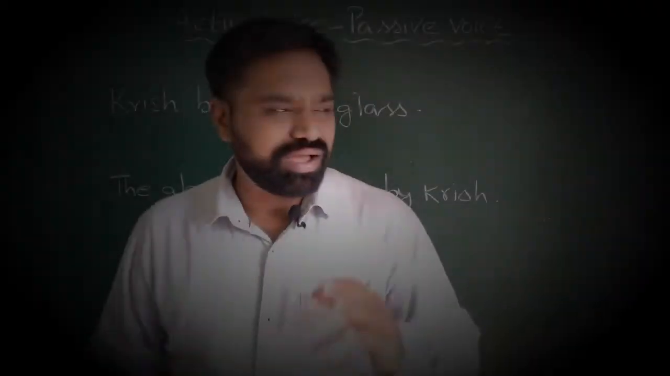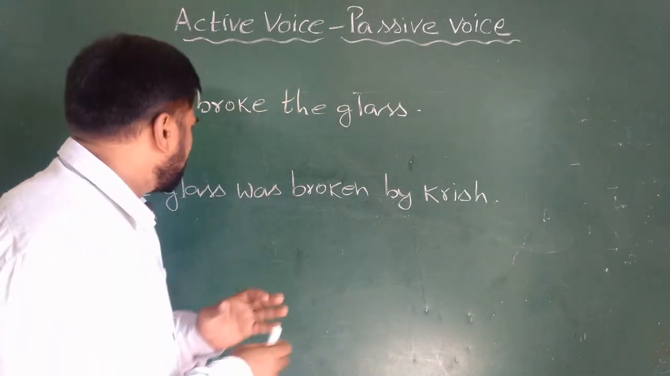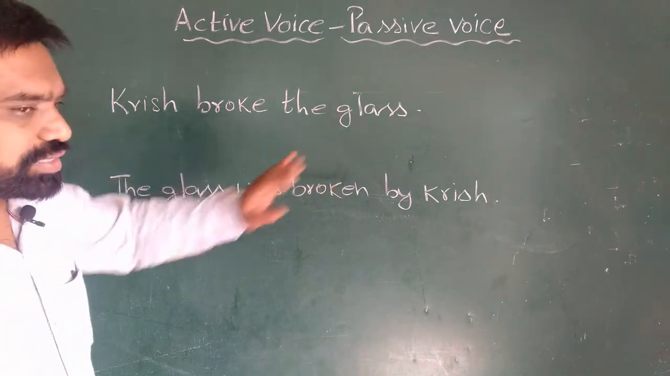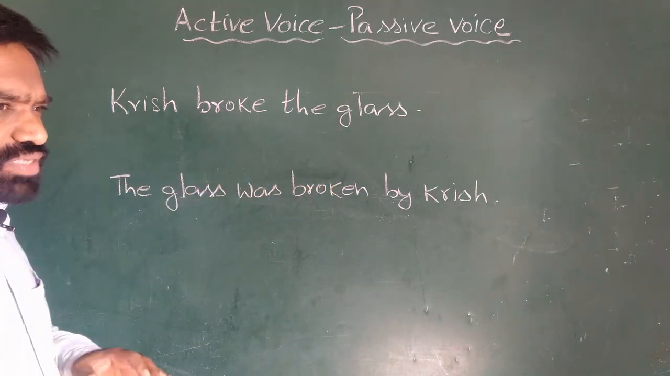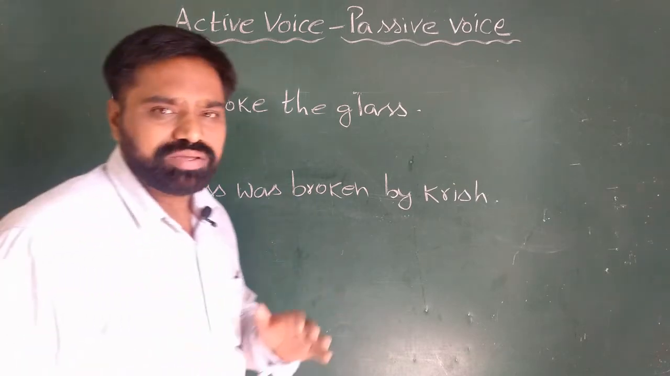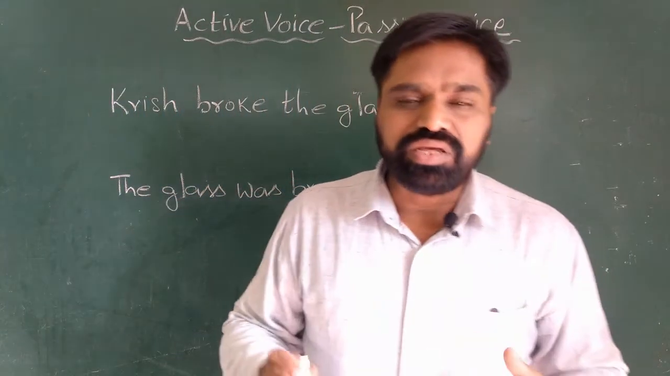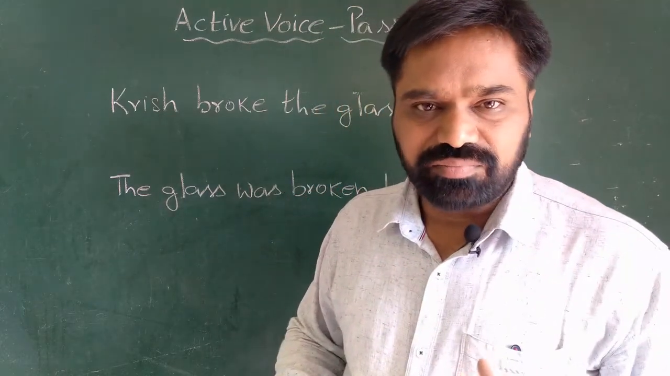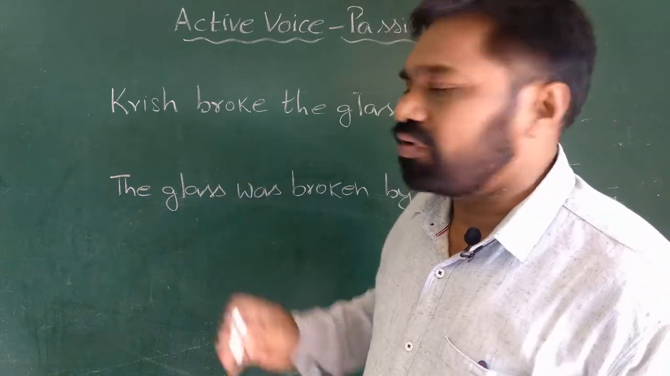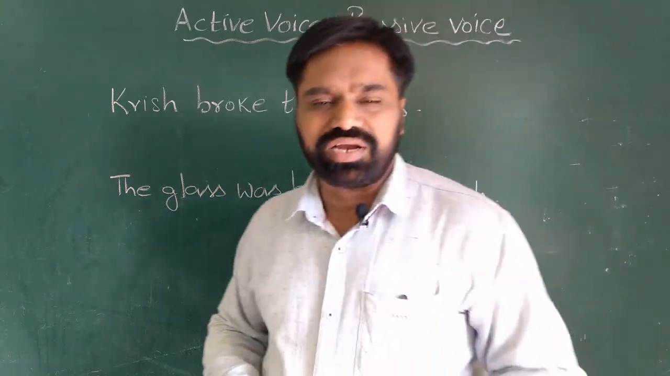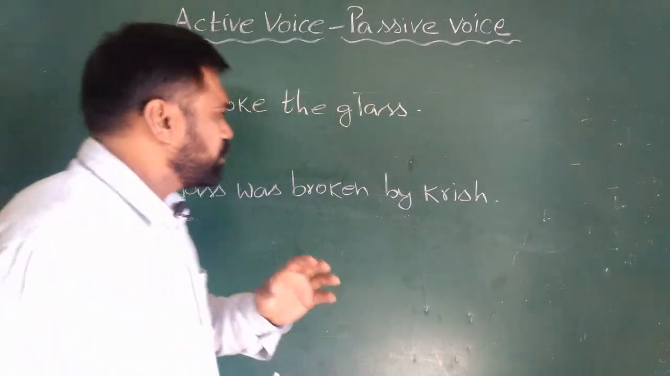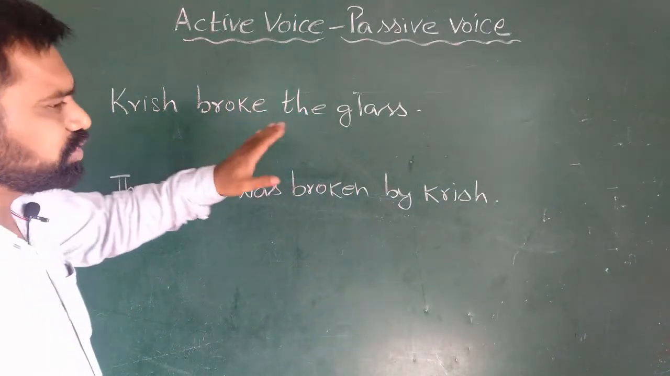To understand it, I have given you here an example. Look at the board, all of you. Krish broke the glass. Now this same sentence I have written in another way. The glass was broken by Krish. The meaning of both the sentences is same. The only difference is the word order. Let us try to understand what is the meaning conveyed by the first sentence. Look at the sentence. Krish broke the glass.